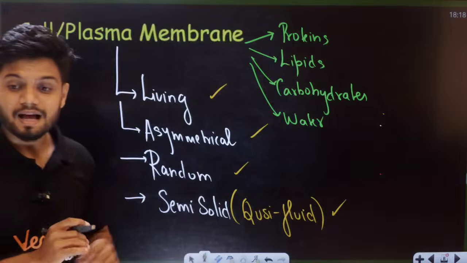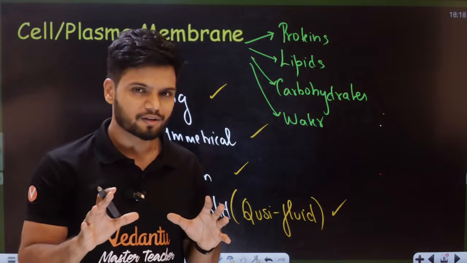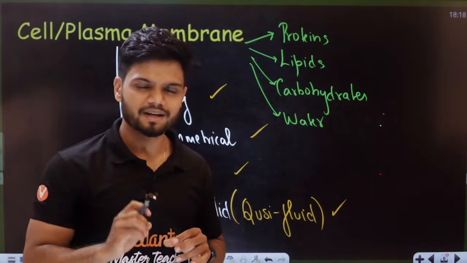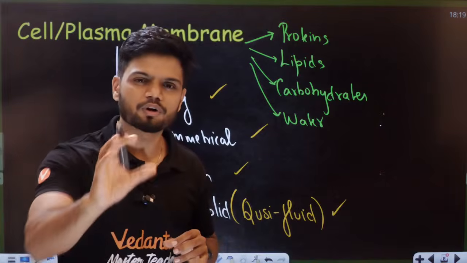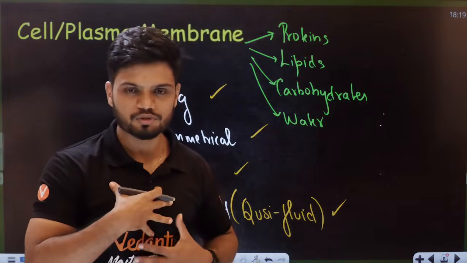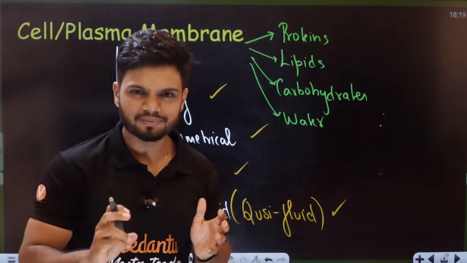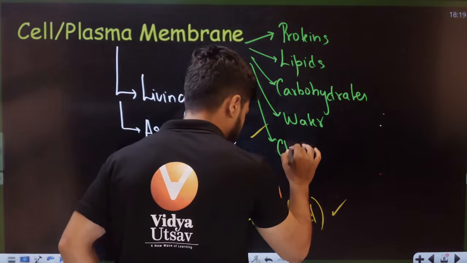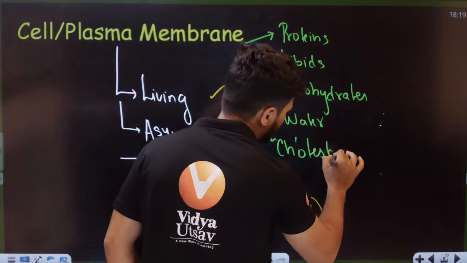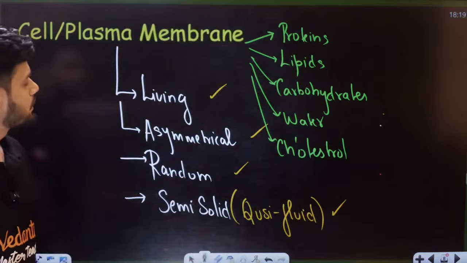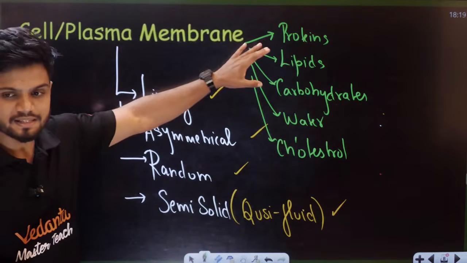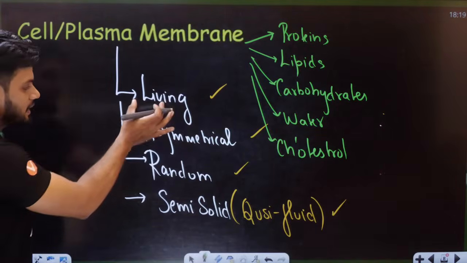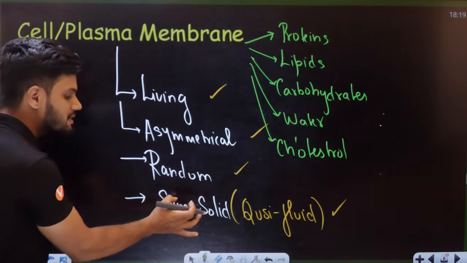Now, students, apart from all this, there is something called a stabilizing agent here. The stabilizing agent is actually a type of lipid which many of you do not like. Some of them you need, but some of you don't like it. That is called cholesterol. So the entire cell membrane is made up of proteins, lipids, carbohydrates, water, cholesterol. It is living, asymmetrical, random, semi-solid in nature.